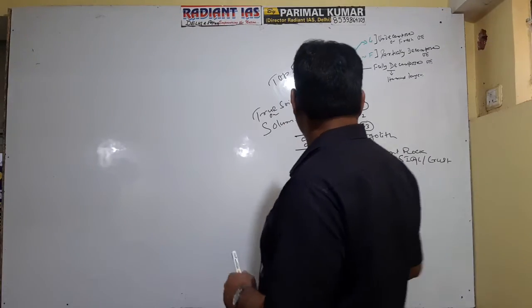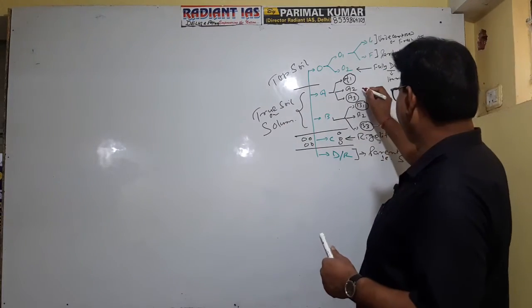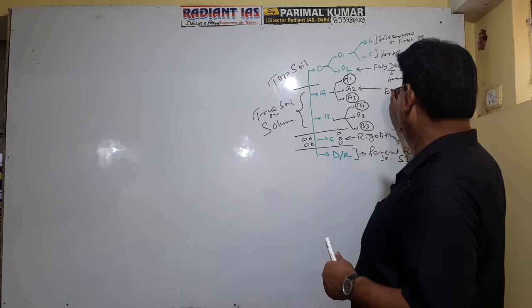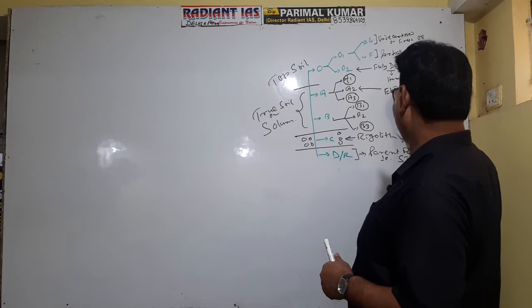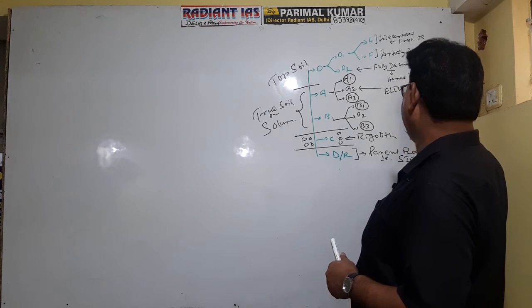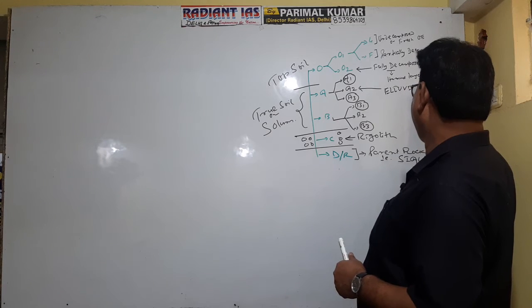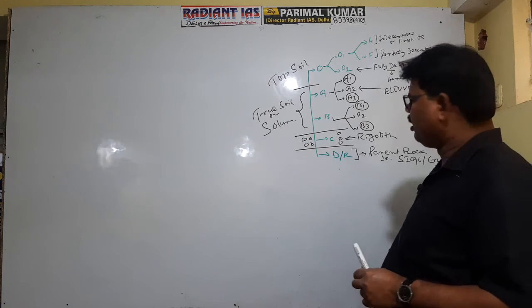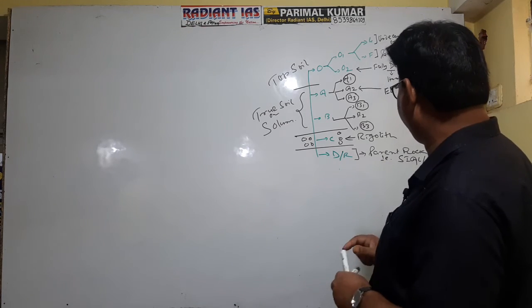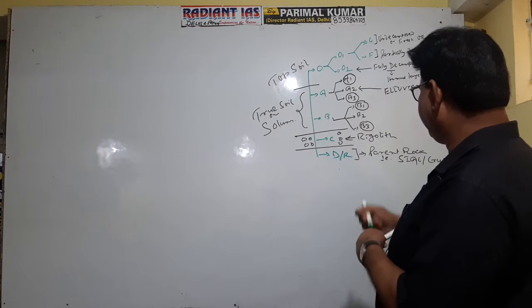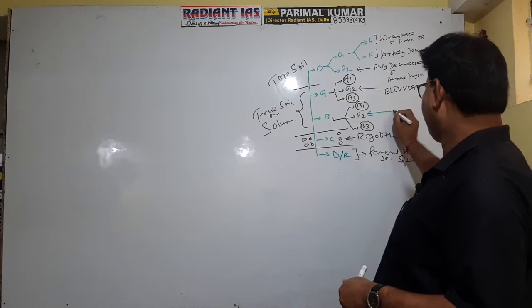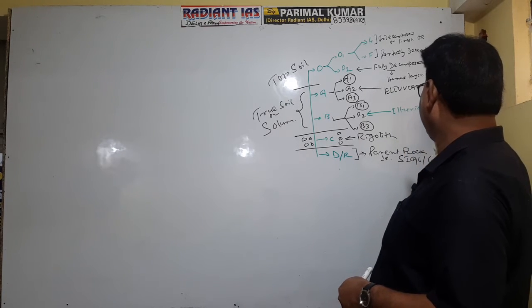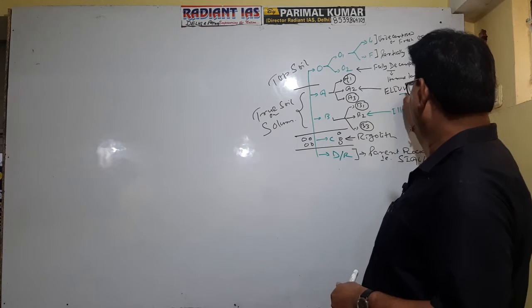And you see, this A2 layer is referred to as eluviation layer, E-L-U-V-I-A-T-I-O-N. Getting well now? And the B2 layer is referred to as illuviation, I-L-L-U-V-I-A-T-I-O-N.